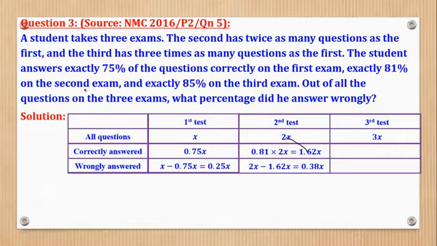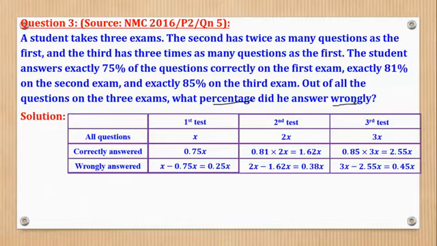Then here they said exactly 85%, which is 0.85 times 3x to give you this. And the ones which are wrongly answered are the balance, which is this. Now the question said, what percentage did he answer wrongly?